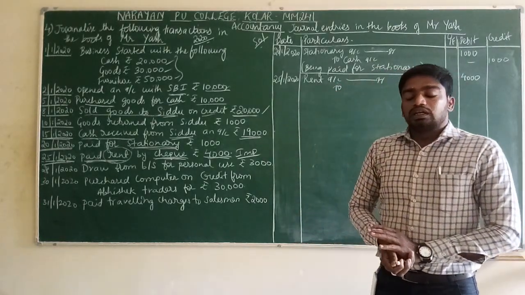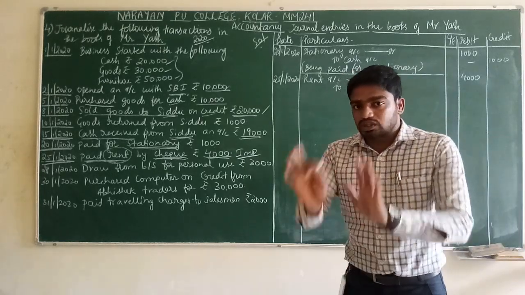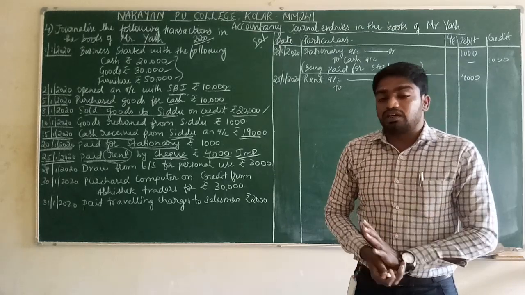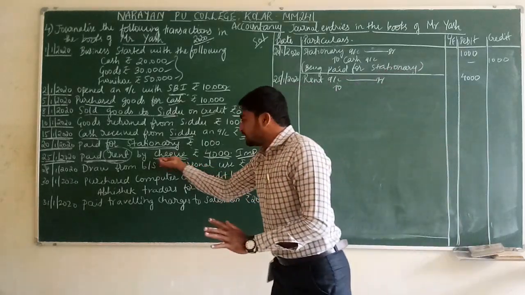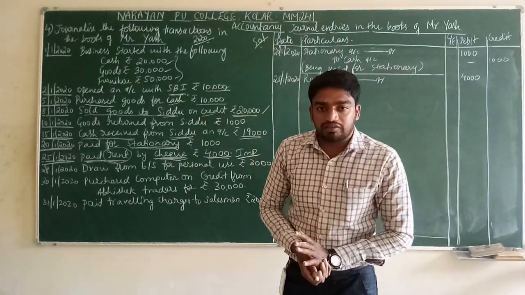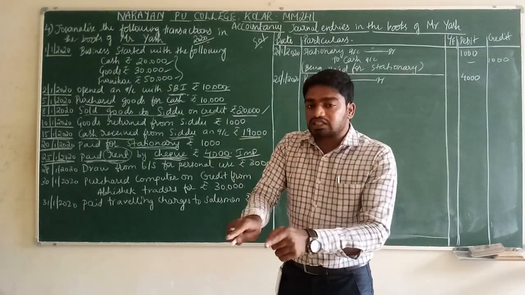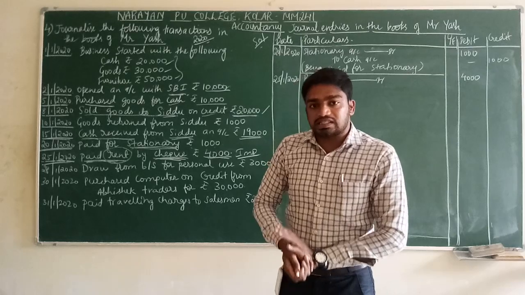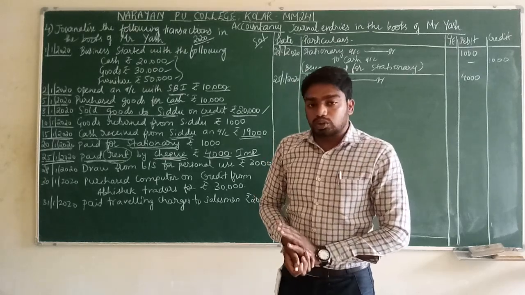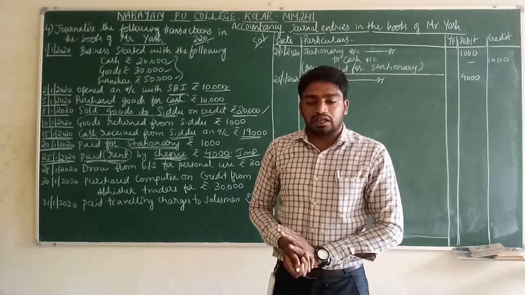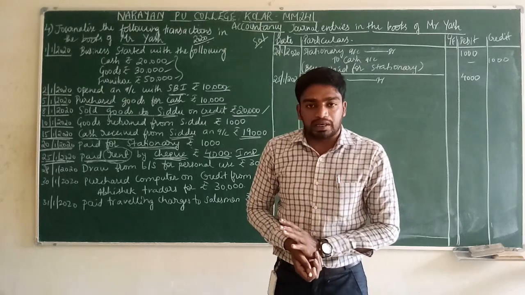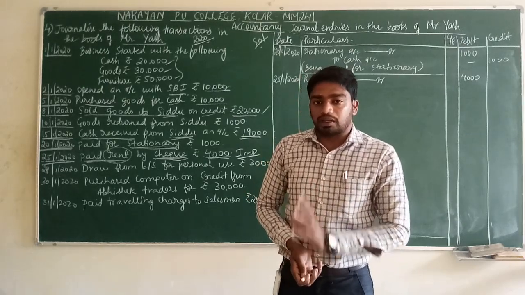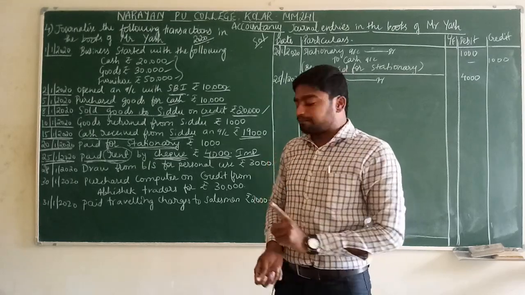Two. Are we giving any cash? No, we are not giving cash. What we are giving? We are giving check. Credit the giver. Credit the giver. Who is giving cash here to that particular owner? The bank is giving cash here. Through bank we are doing the payment here. For what purpose are we making the payment from the bank? We are making the payment from the bank for the rent purpose.